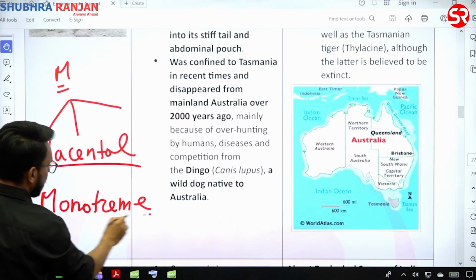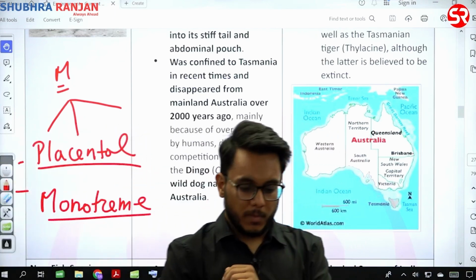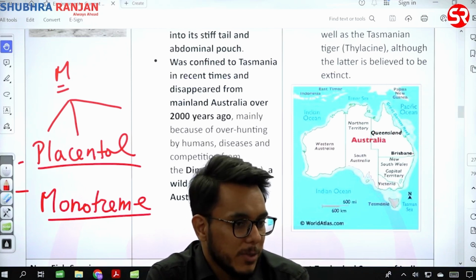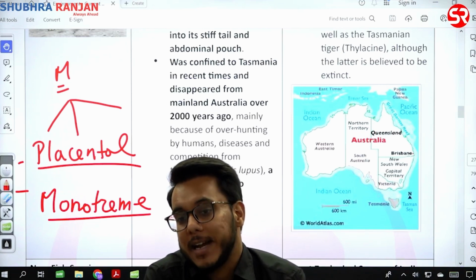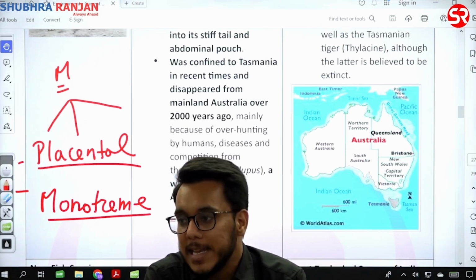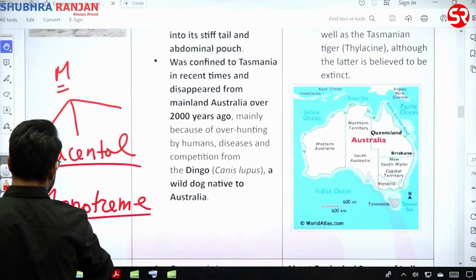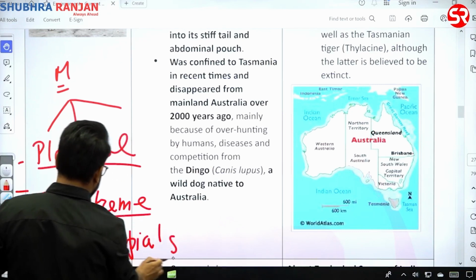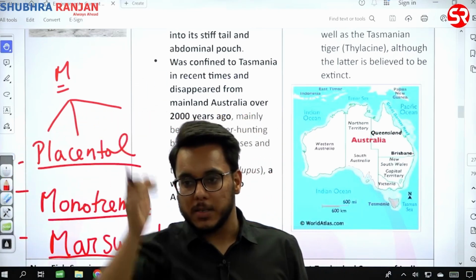monotremes. Monotremes are egg-laying mammals. So mammals give birth to young ones, but within mammals they are a kind of exception. They lay eggs. So monotremes are egg-laying mammals. And then there are marsupials. Now, what are marsupials?